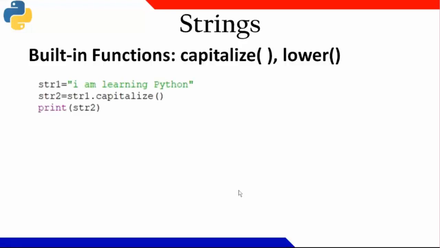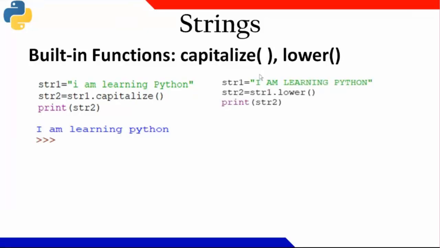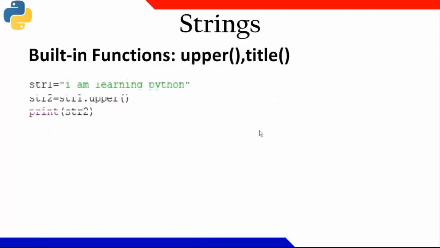Like the first one is capitalize. So str1 dot capitalize. So it will make the string into what? First alphabet. First look at this. i is a small i. But after making it capitalize, i becomes capital I. It means the first alphabet of a string becomes capital. Similarly, for lower, if it is all in capital letters, it will convert it to small letters.